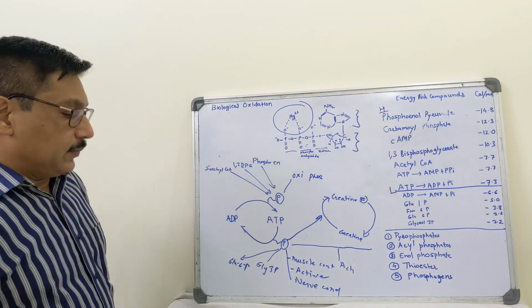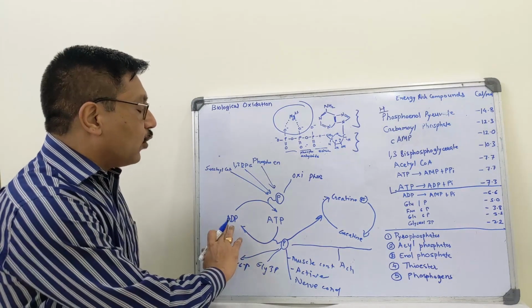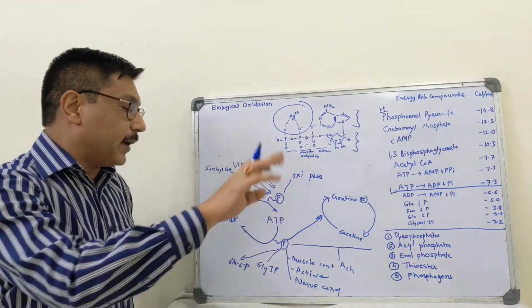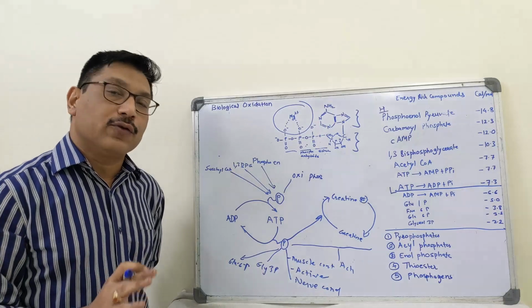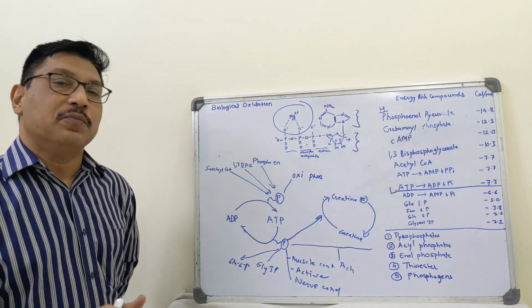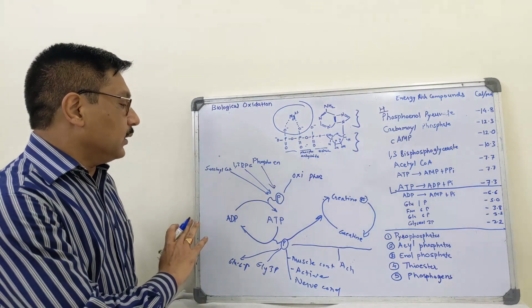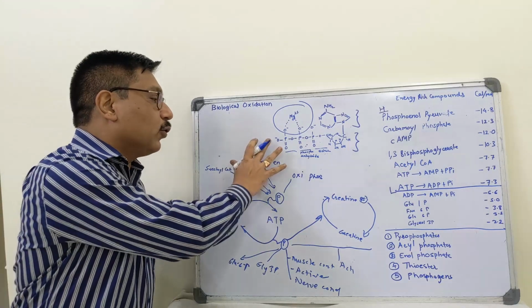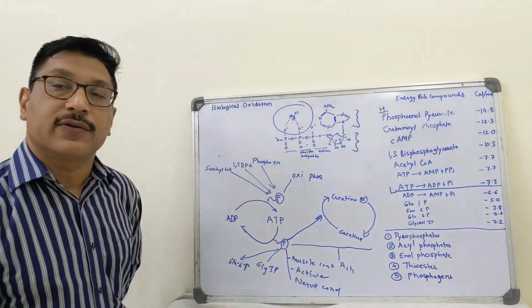This cycle of continuous conversion of ADP to ATP and back ATP to ADP is called as ADP-ATP cycle, and this is very important for maintaining the various reactions, exergonic reactions and endergonic reactions of the body.